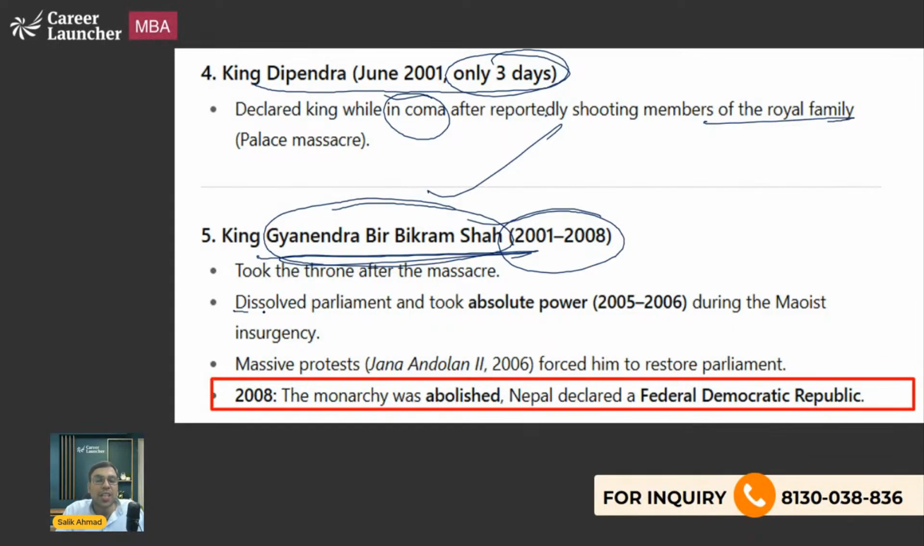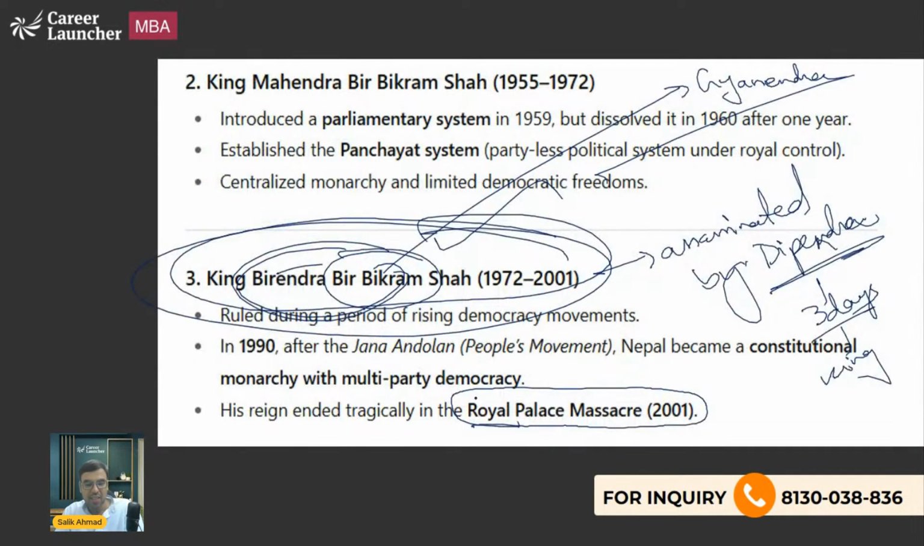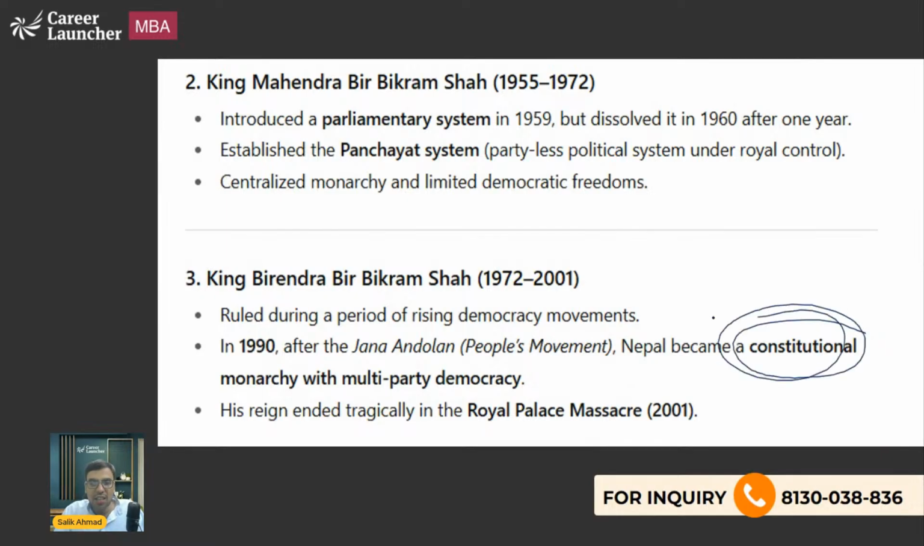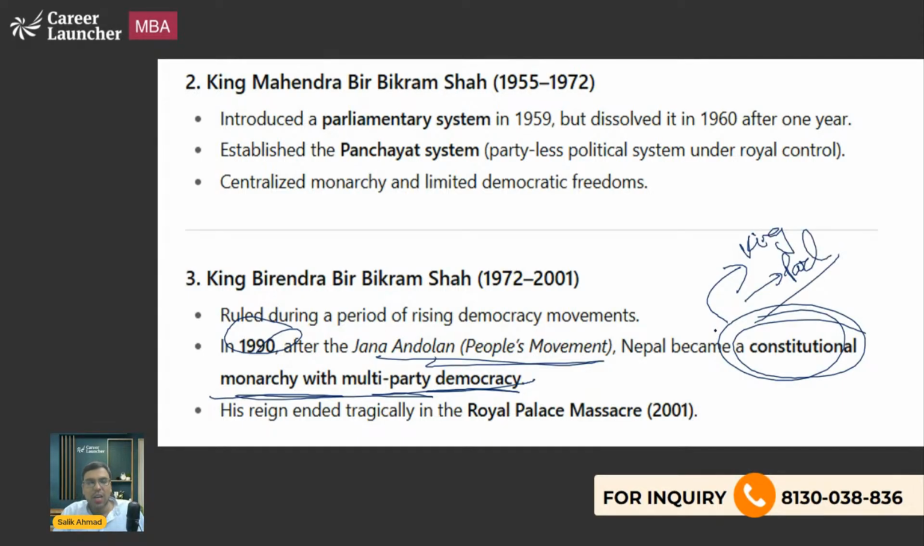What he did was he dissolved parliament. Why am I saying dissolved parliament? Because yes, we have seen here that after the Jan Andolan of 1990, there was constitutional monarchy with multi-party democracy. It means there was a king, but at that same time there was parliament also. Like we have in the case of England, that is also the best example of constitutional monarchy. So you'll find even a king there. The concept of kingship is there, but at the same time there are prime ministers. So something similar was there.